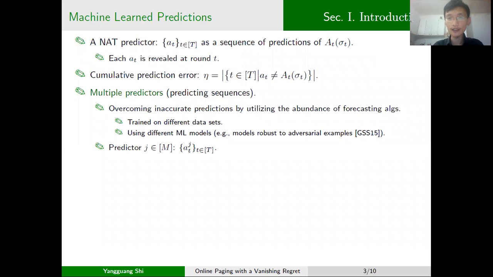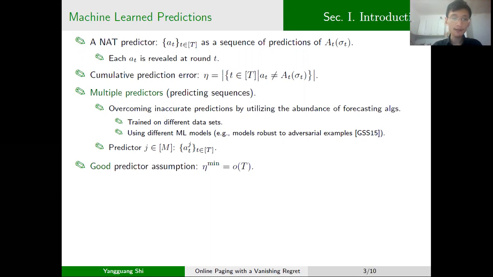Different from related works that focus on the single predictor case, in our work we consider the multiple predictor case. These multiple predictors can be implemented with machine learning forecasting algorithms that are trained over different datasets or using different machine learning models, like models that are robust to adversarial attacks.